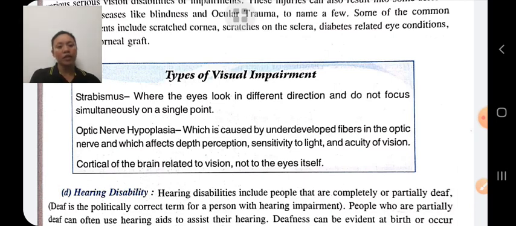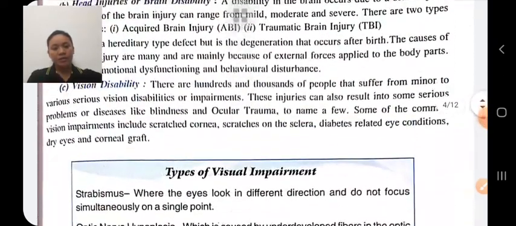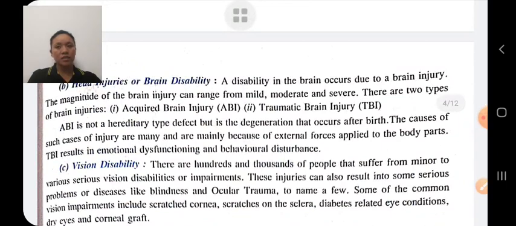Next, sensory impairment means his senses are no longer normal, the senses like seeing, hearing, touch, taste, awareness, etc.